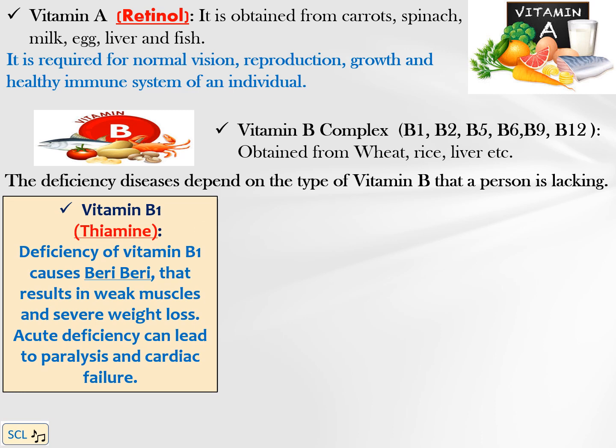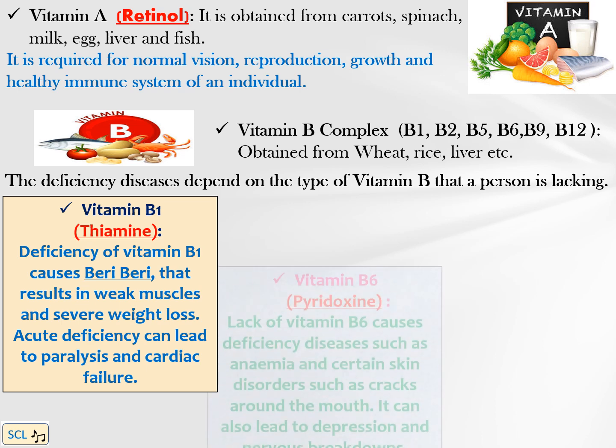For example, vitamin B1. It is also known as thiamine. Deficiency of vitamin B1 causes beriberi that results in weak muscles and severe weight loss. Acute deficiency can lead to paralysis and cardiac failure also.